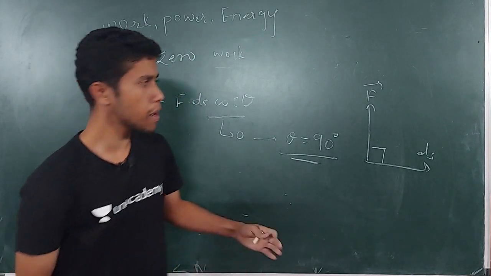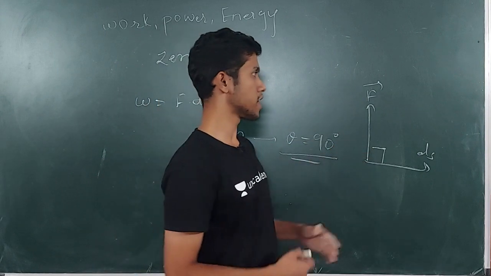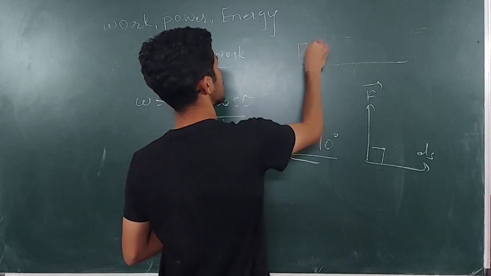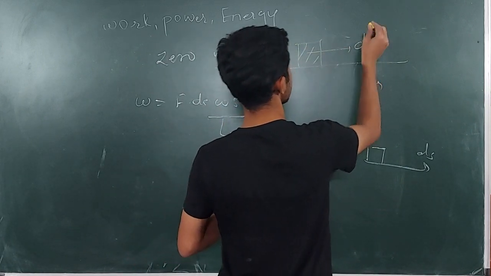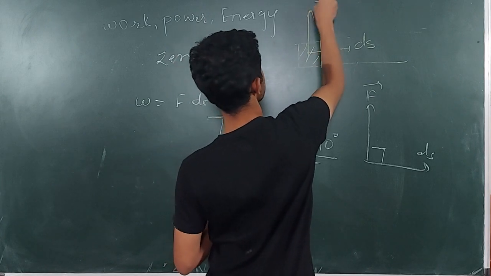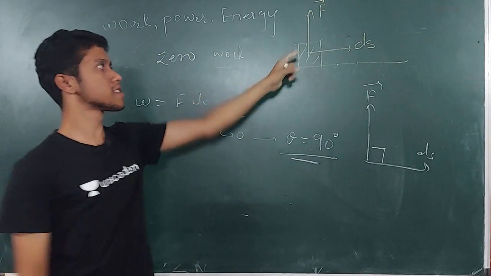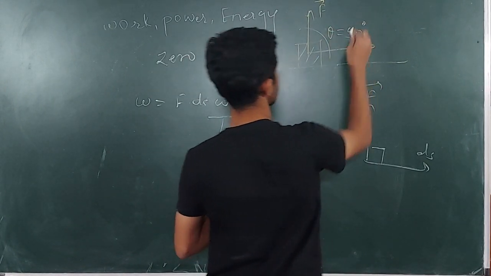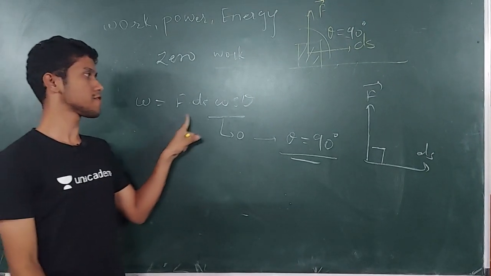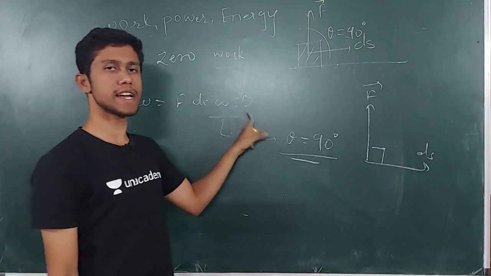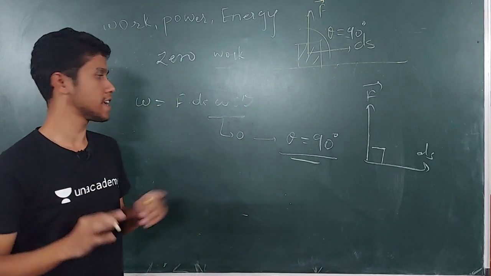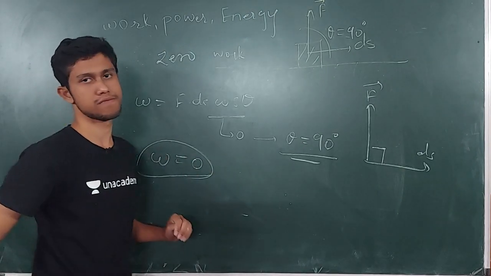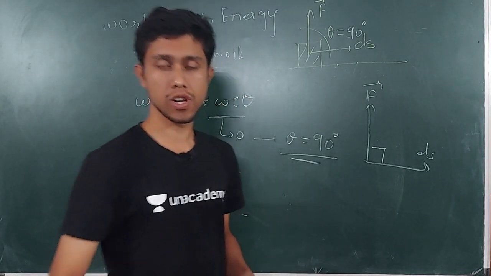So when I tell it in a simple manner, when this force I am applying on a body, suppose now this is the body. So ds is suppose here, and the force is here. So here you can say the angle theta is equals to 90 degree. So what is work? Work is equals to F ds cos theta. So value of theta is 90 degree, and I know cos 90 is 0. So whole work is going to be 0. Understanding? So in this way you have understood what is a 0 work.